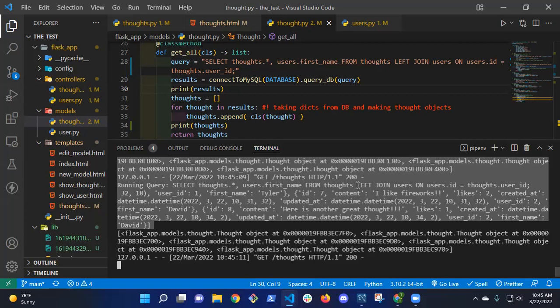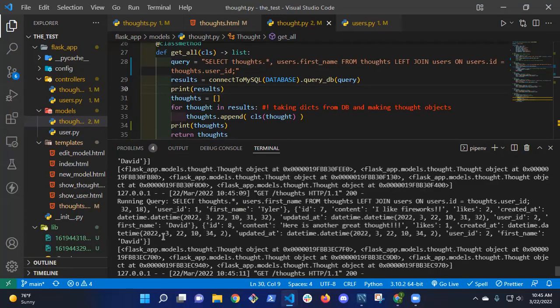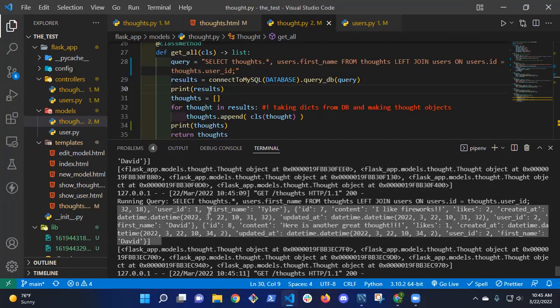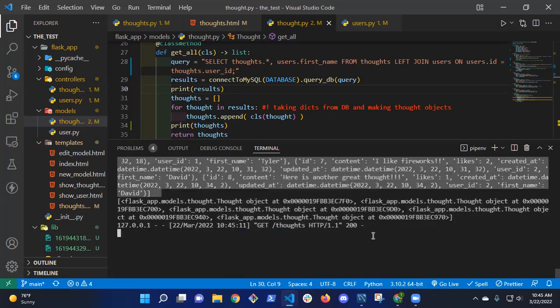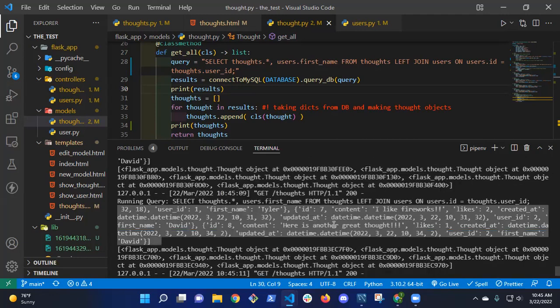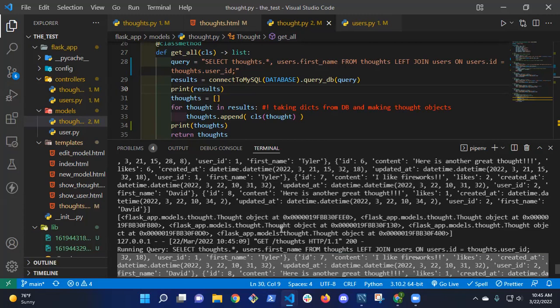My dictionary that comes back is right here. This dictionary has a user ID, it has a first name, but I'm not doing anything with it. So I need to take that from that dictionary and add it to my thought instance that I'm creating. Okay, does that make sense? I can say it again if you want me to.